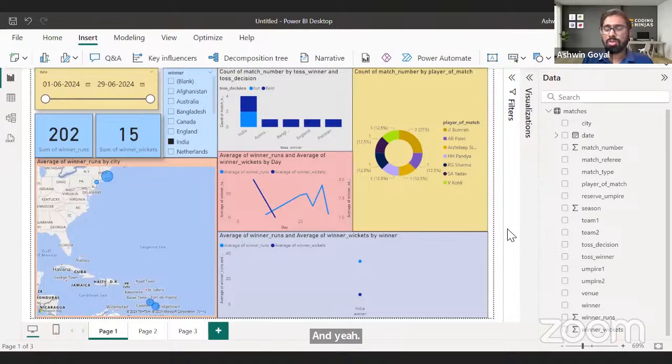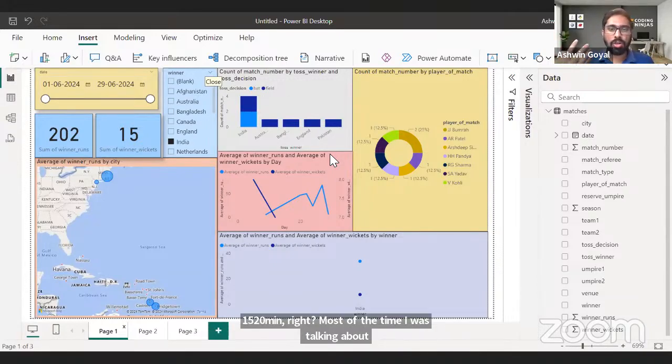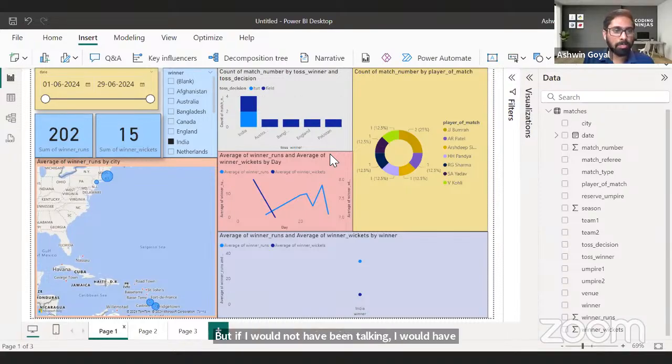Yes, super. Now that's the dashboard. We created this in practically 15, 20 minutes, right? Most of the time I was talking about other things. But if I would not have been talking, I would have created this in 10 minutes. So that's the power of Power BI.